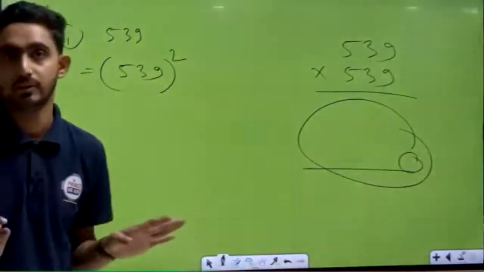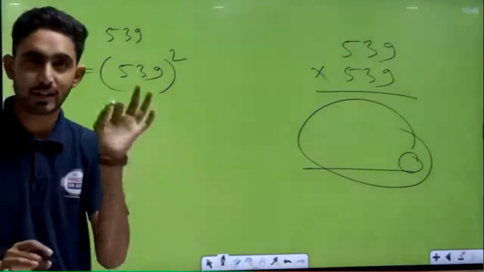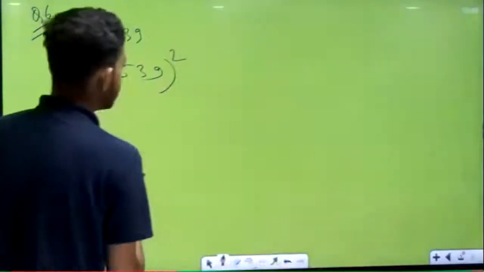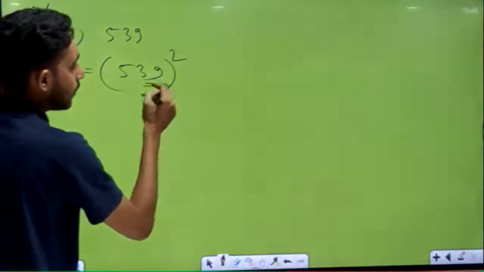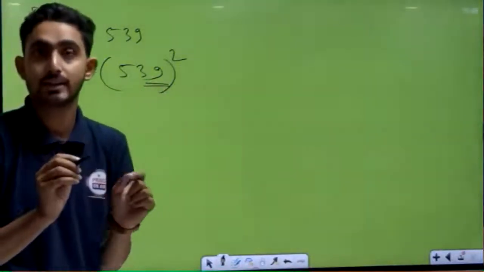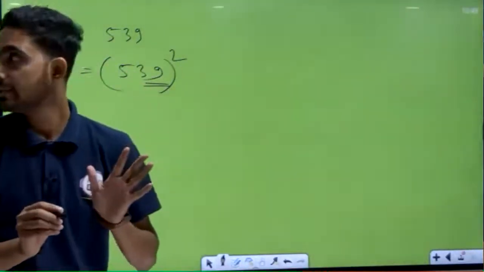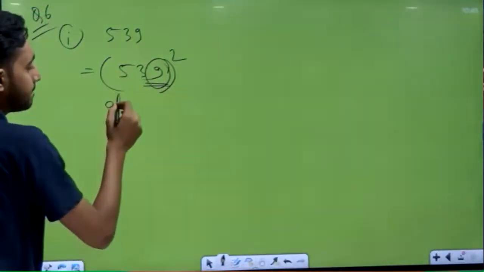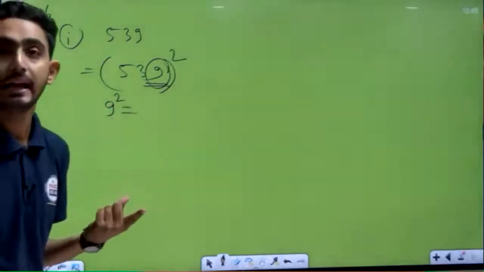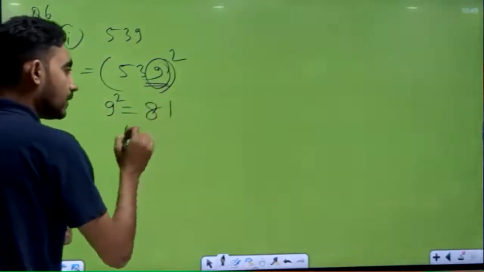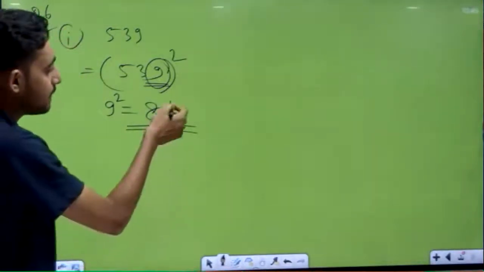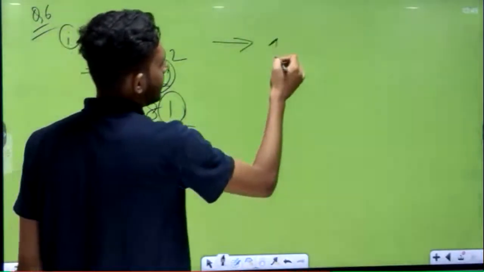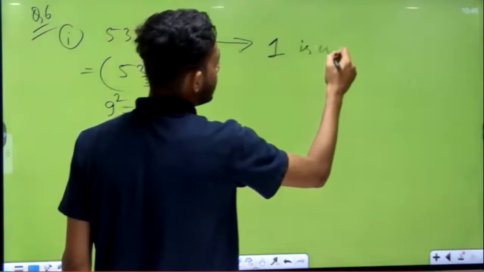No, we don't have to do it like this. We will solve the question in a very simple way. Try to understand. We will not do it like this. We will do it like this. First of all, check in this number what the unit place is. What is the unit digit? Tell me, what is the unit digit here? 9. Correct. So what is the square of 9? Anyone know? 9 squared? 81. So write down 81. Now in this answer, what is the unit place digit? That is 1. So you can say the answer will be 1. The answer will be 1. 1 is the unit digit.